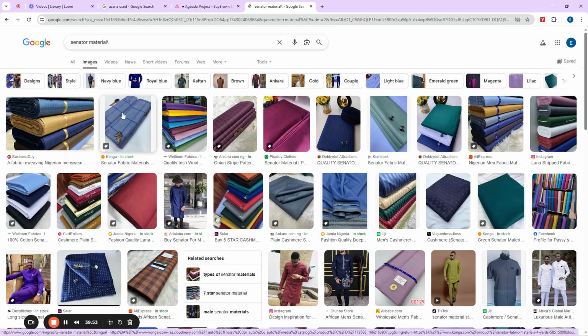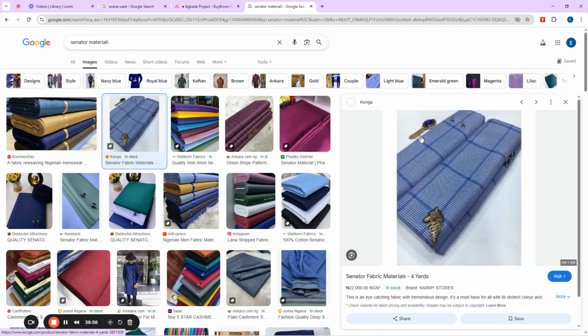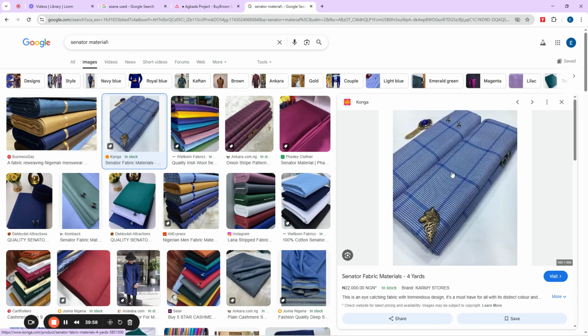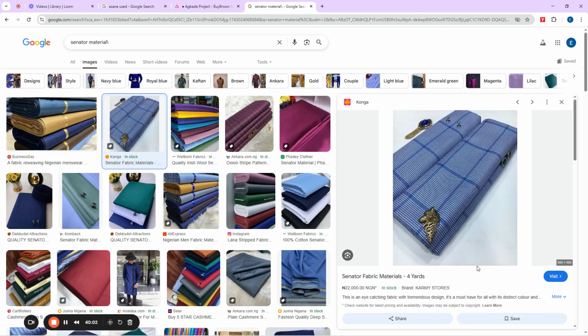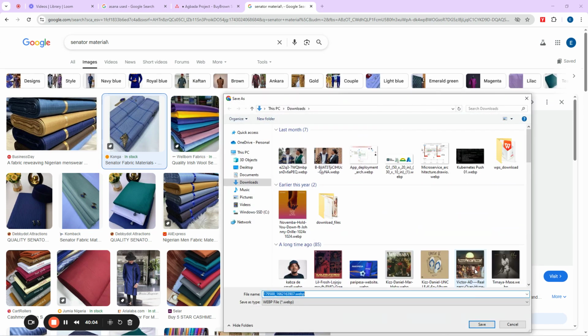This one should be ashoke, whatever they call the name. Okay, this one is it now. So I will save this image, and then I can attach it in that project to show what the thing should look like. Let me just save it as JPG.